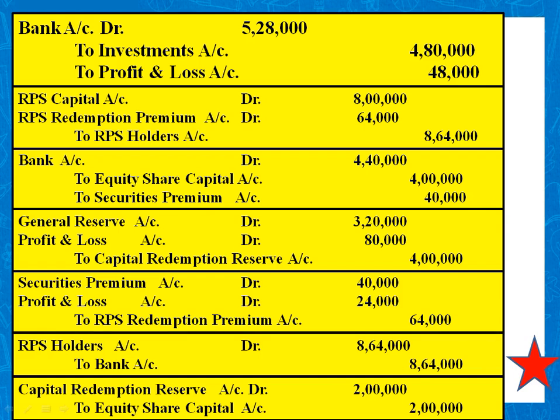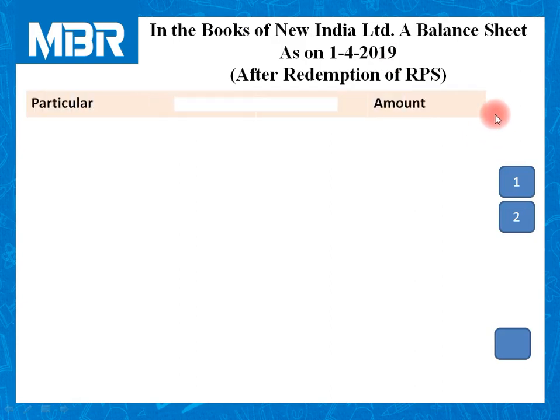We need to arrange all journal entries in proper sequence. In the earlier question, we completed our solution up to this stage. But for this question, we will prepare our balance sheet as well. Let us start the preparation of the balance sheet in vertical form.